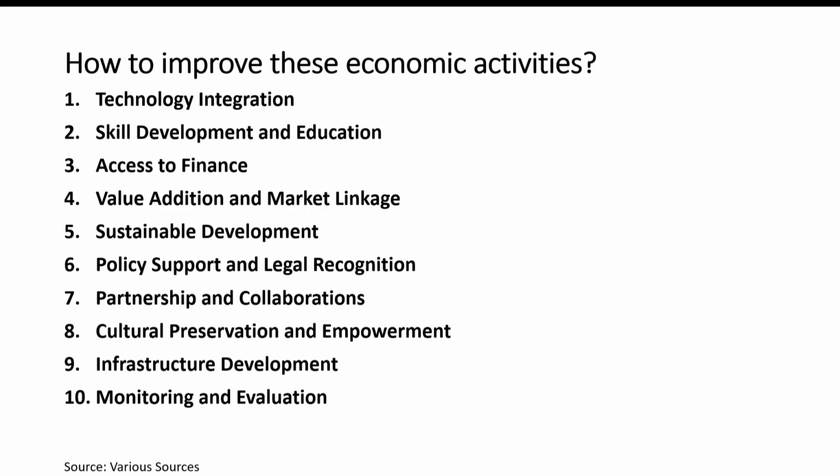The second part is skill development and education. It is not only that they learn from their family, but if their skill could be developed to a number of other people of their own community, it will enhance the chances of raising the production without deteriorating the resources. The third part is access to finance, for which the government is working at good length, so that any tribal entrepreneur having a good plan which could be put into action will be provided certain type of financing through different ministries.